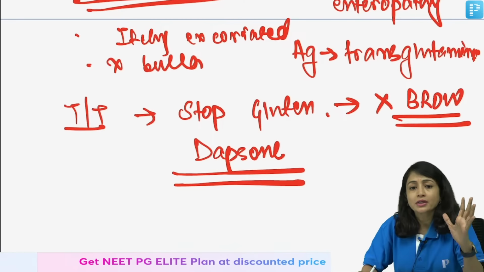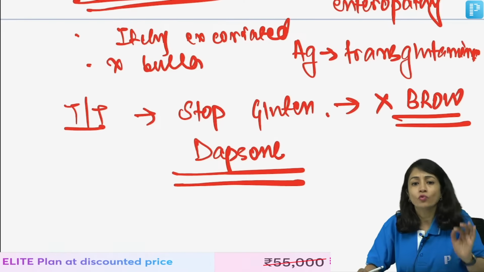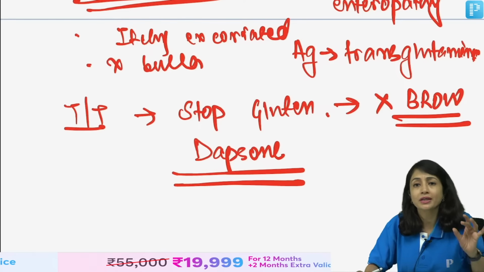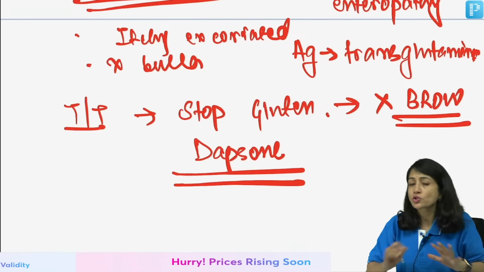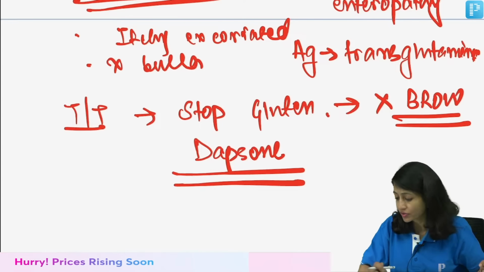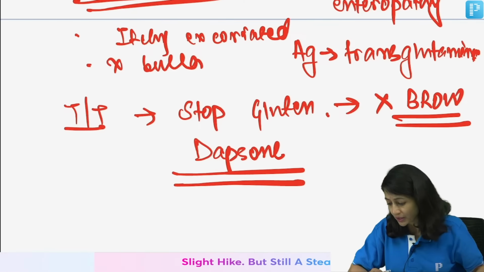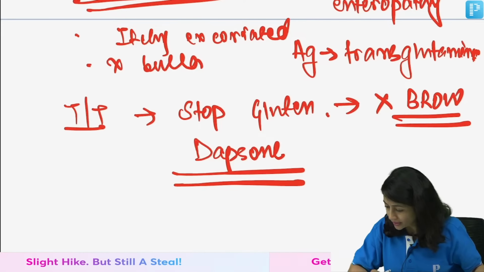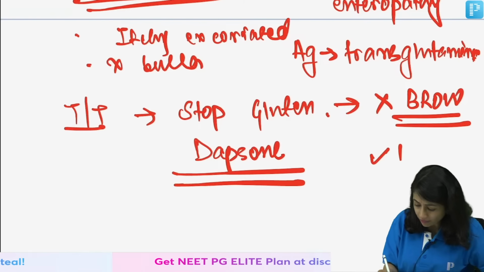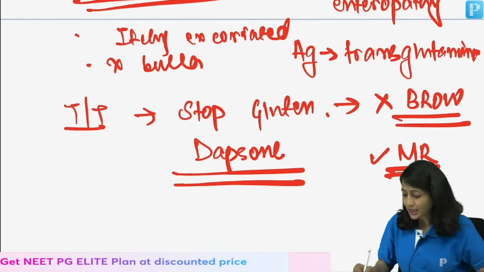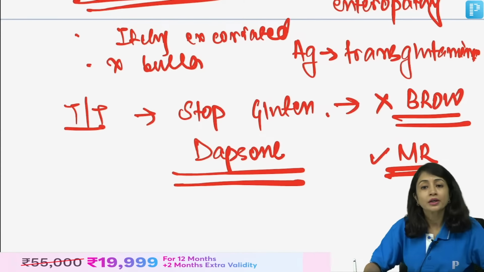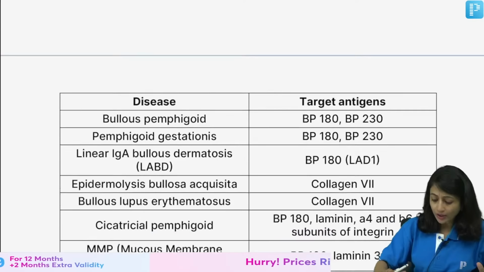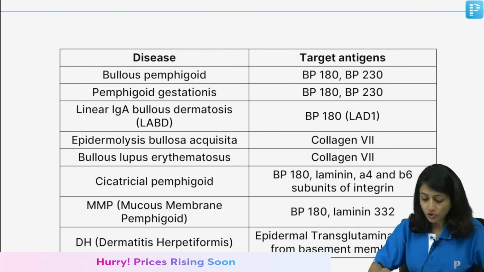So, dermatitis herpetiformis, D for D, avoid gluten, transglutaminase, gluten-sensitive enteropathy and papillary tip immunofluorescence. All these are important questions related to dermatitis herpetiformis. Absolutely right. Yes, you're right. You can give MR or maize and rice can be given. Yes, you can give quinoa also. Clear? So, this was about our important immuno-bullous disorders which are asked.